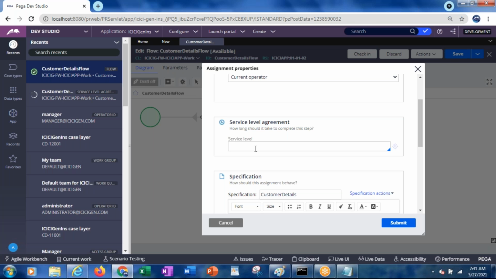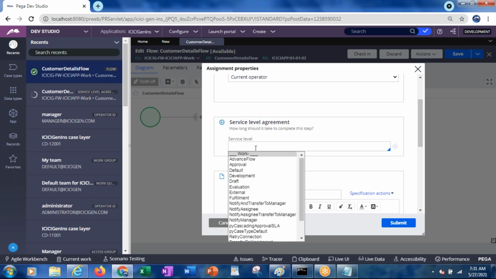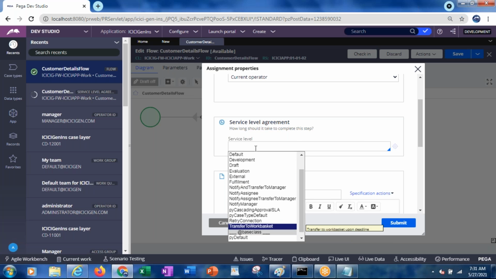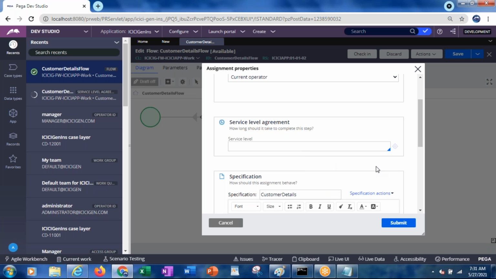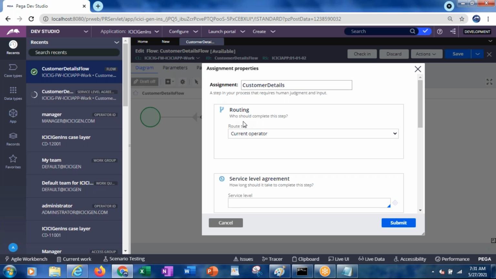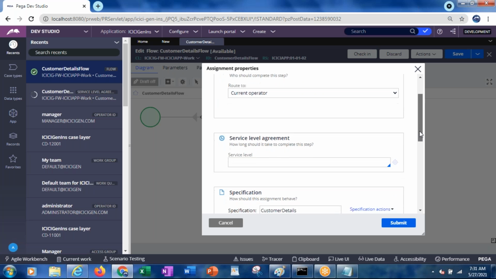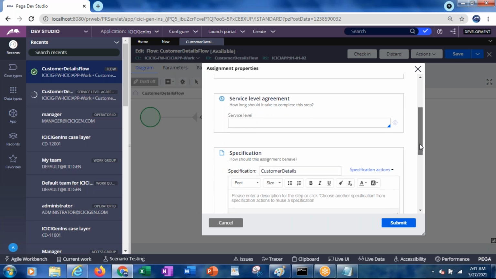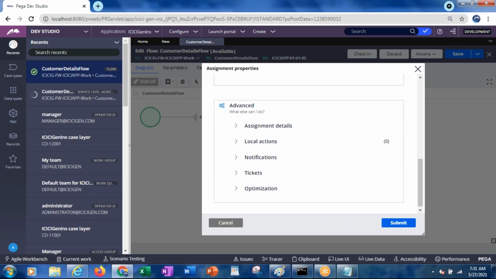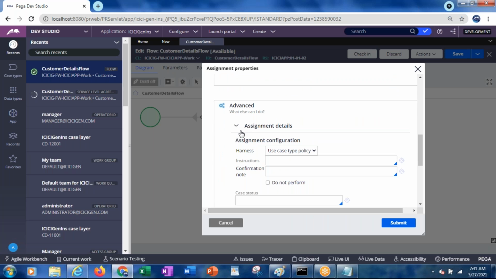If you create any SLA, that will be displayed here, otherwise it will display the default Pega PRPC SLAs. If you want, you can use any of these SLAs. At the assignment we are giving who has to work on this particular assignment, that is through routing, and the SLA. SLA means within which time the user has to respond, and along with that we also give the harness which the user has to work on.